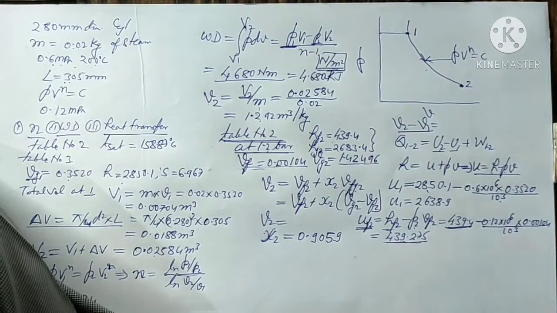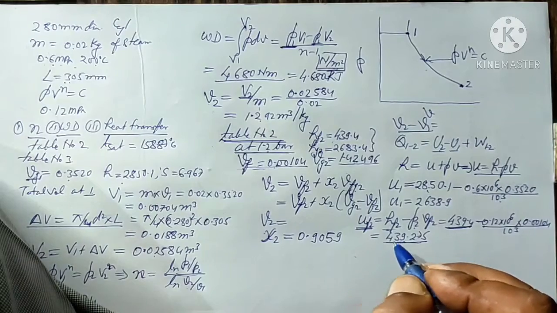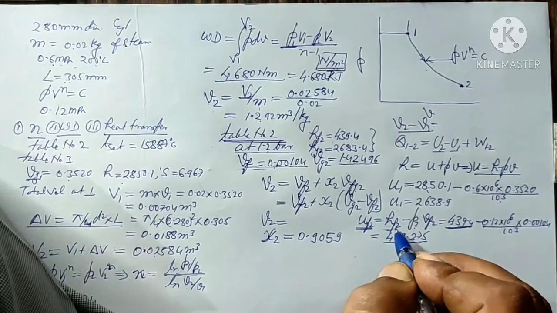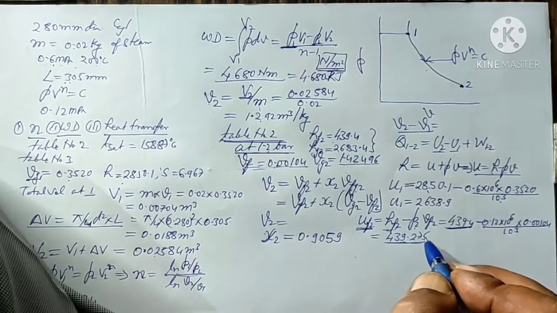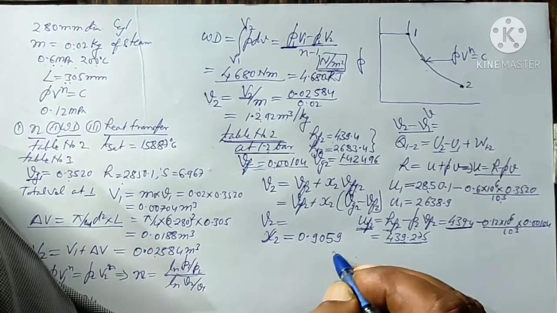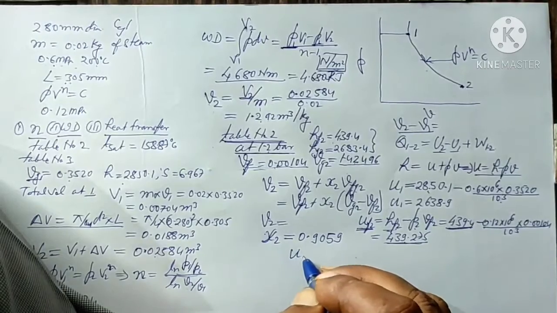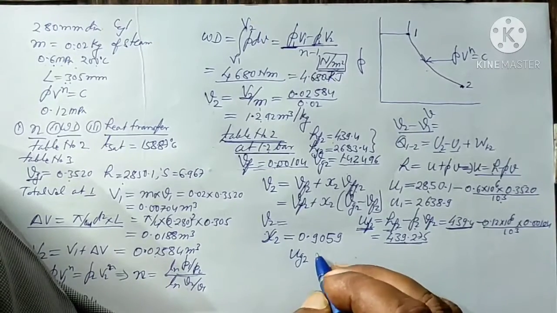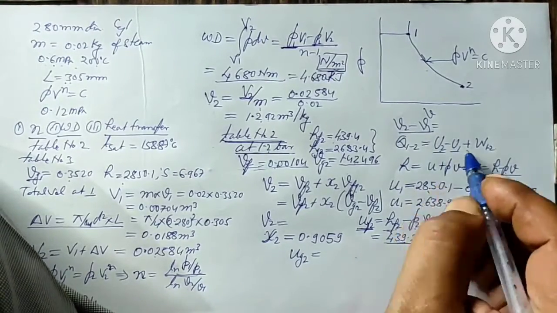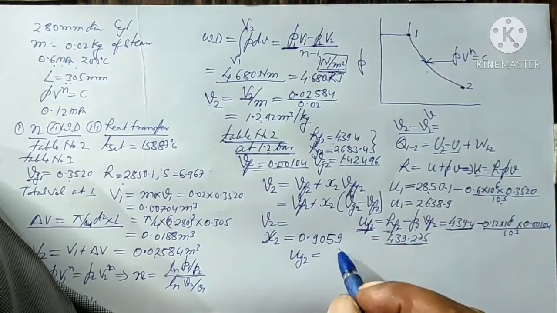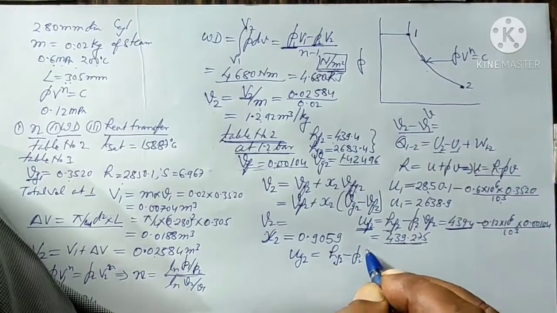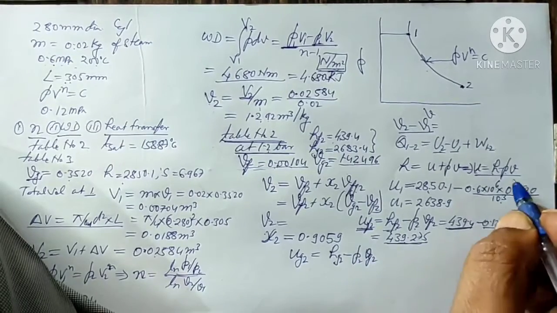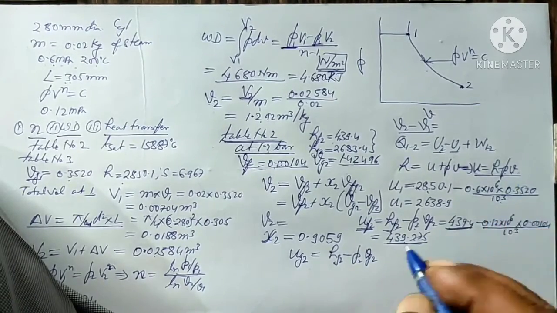So in further questions we will assume that HF2 is equal to UF2 because the difference is very small. Then we will find out the value of UG2. UG2 will be equal to, from this equation, Hg2 minus P2 Vg2.